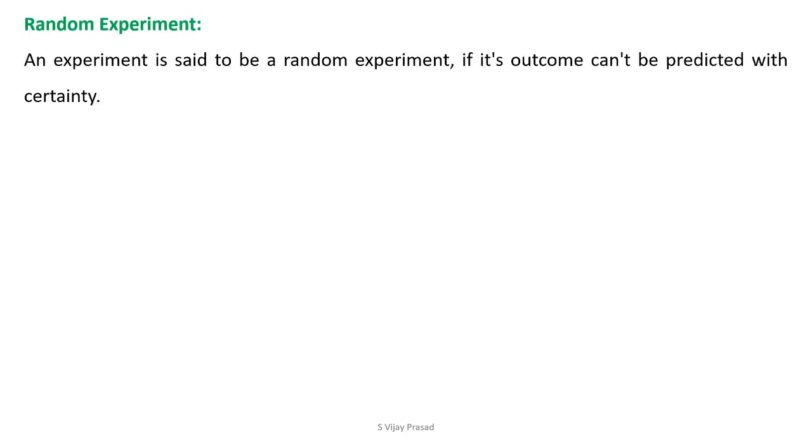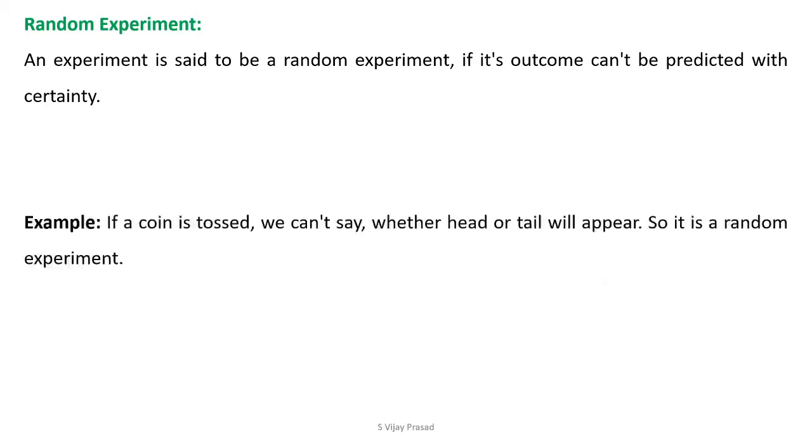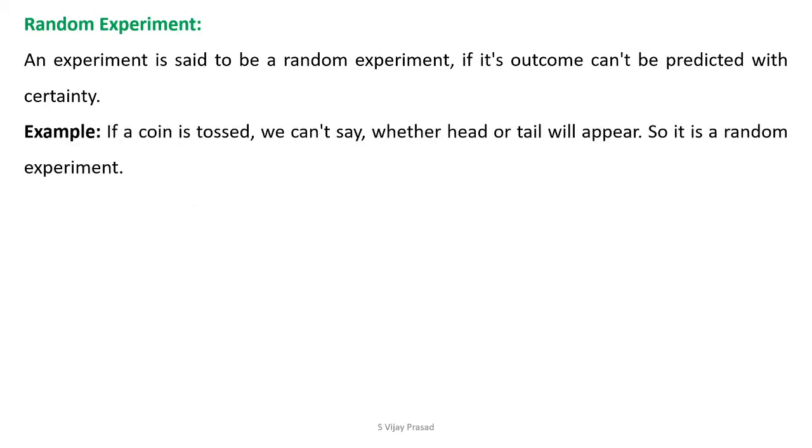Before we start probability, let us understand what a random experiment is. A random experiment is one whose outcome cannot be predicted with certainty. For example, if a coin is tossed, we cannot say whether head or tail will appear. So, it is a random experiment. When we perform an experiment, we know all possible outcomes of that experiment, but the outcome we don't know. We cannot predict.